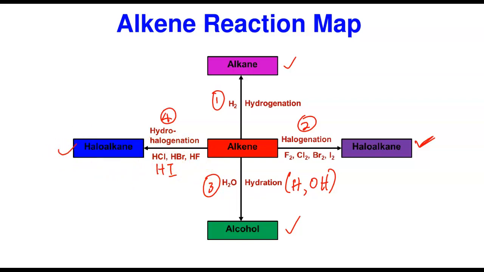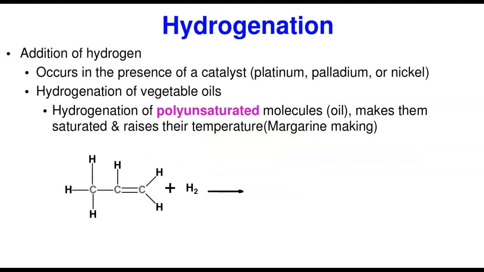Let's begin to take this one after the other. Let's look at hydrogenation, the addition of hydrogen. Of course, it occurs in the presence of a catalyst, usually a metallic catalyst, either palladium, platinum, or nickel. That's where it occurs. And now, this is actually the very application of